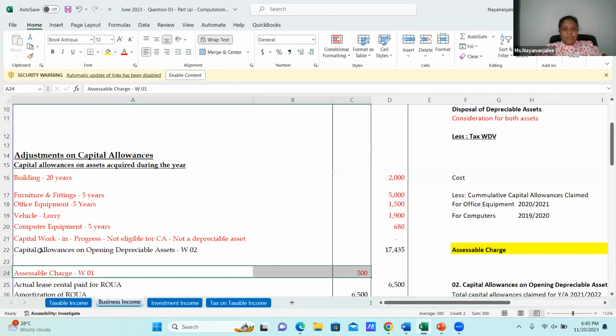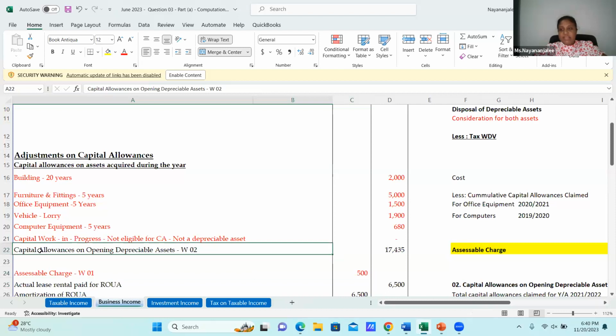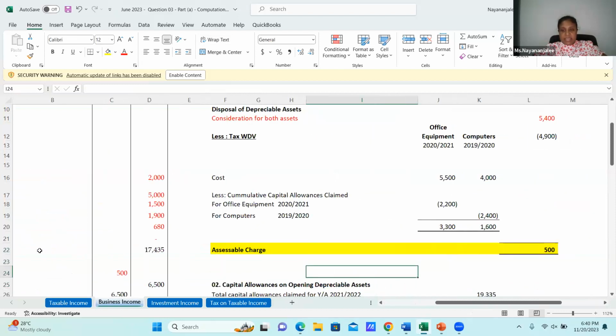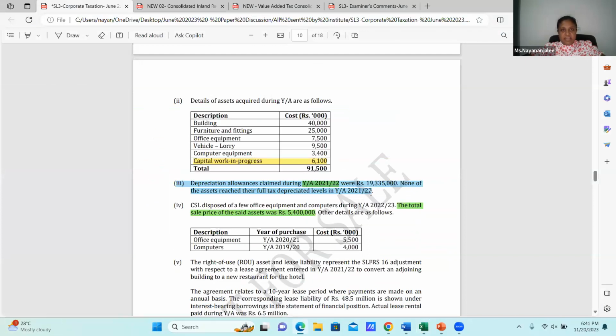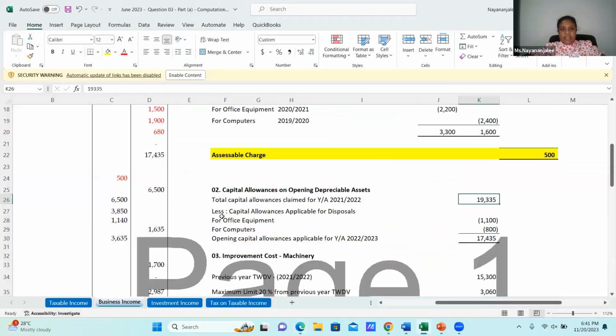Now let me come to capital allowances on opening depreciable assets, since we have done this. Quickly on this: capital allowances on opening depreciable assets. In the question, it has given 19,335,000. From this, I need to take less the capital allowances applicable for disposal.